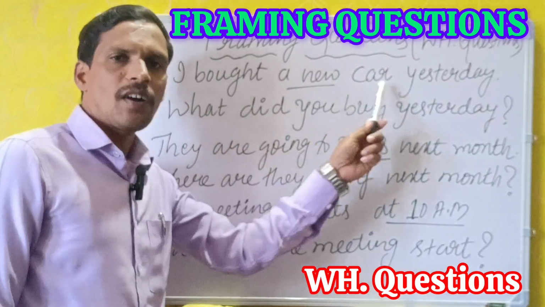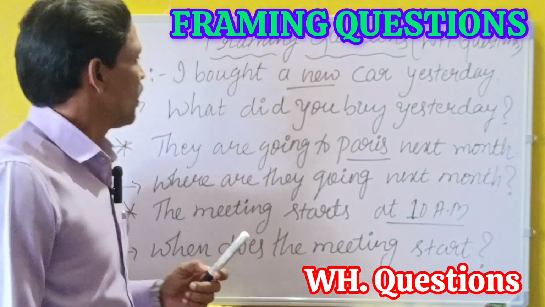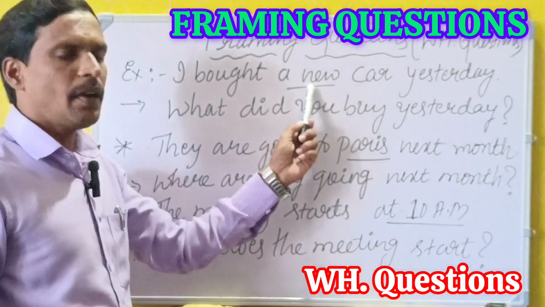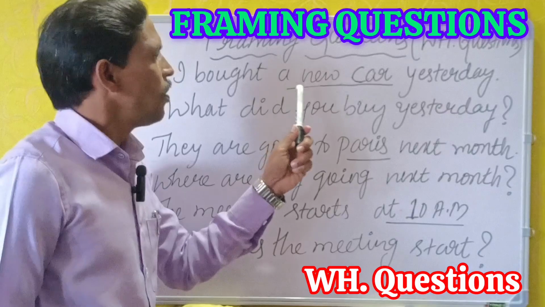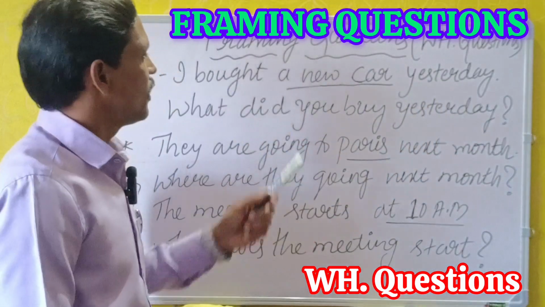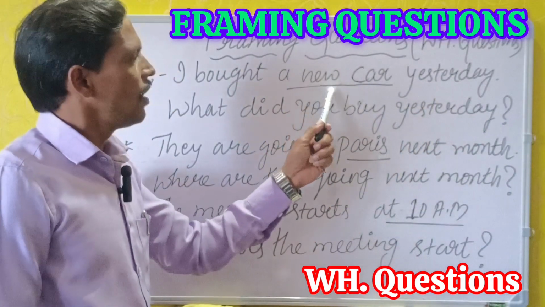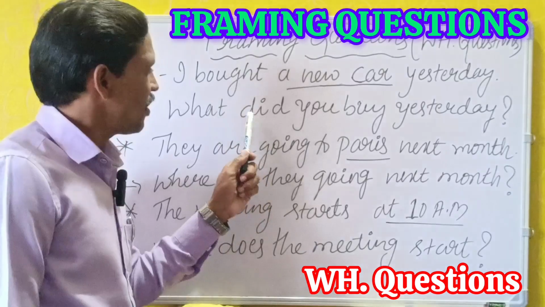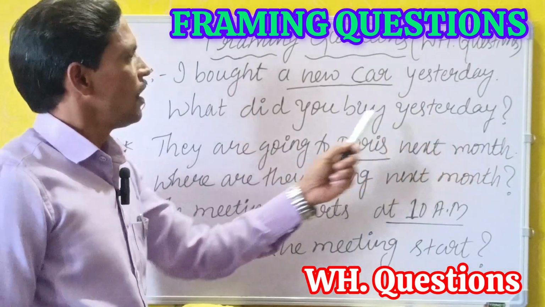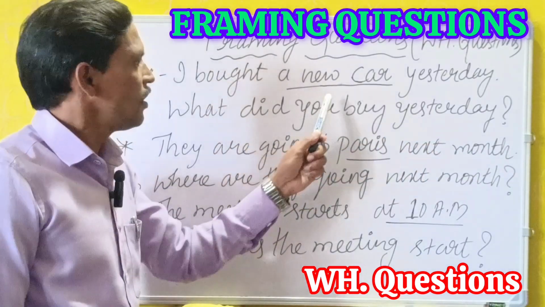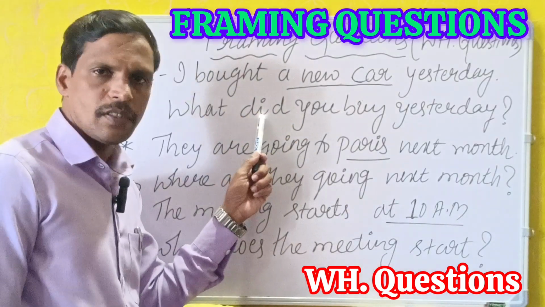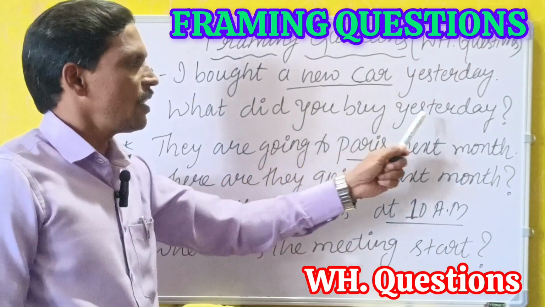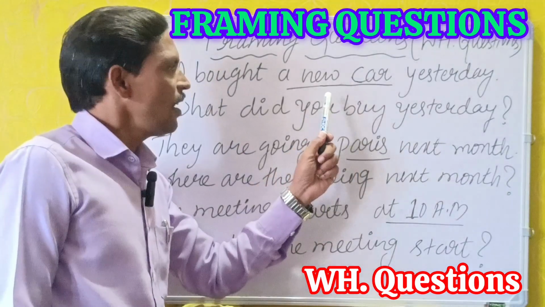I bought a new car yesterday. So in this sentence we have underlined the words a new car. The double H question is what did you buy yesterday? Here the helping verb did is there because bought is past tense. That's why we have to use the helping verb did. So what did you buy yesterday, the answer is a new car.